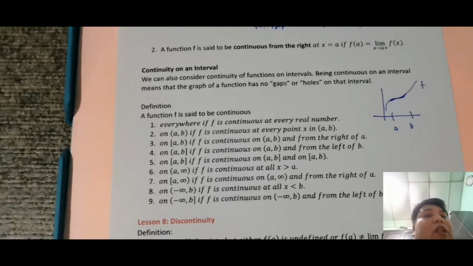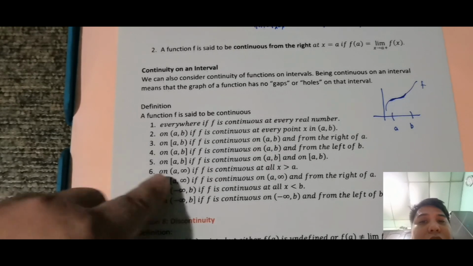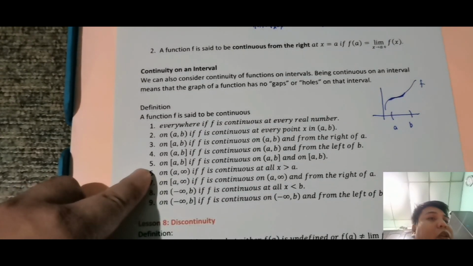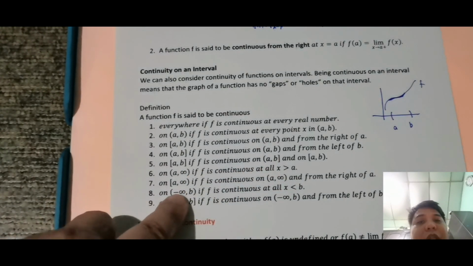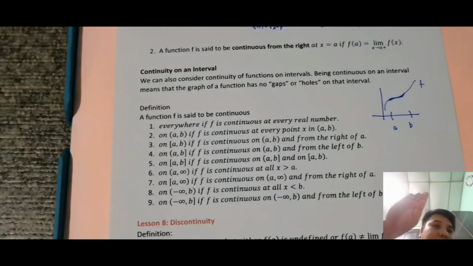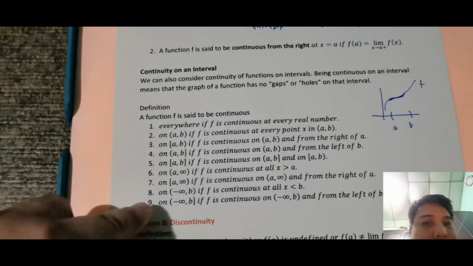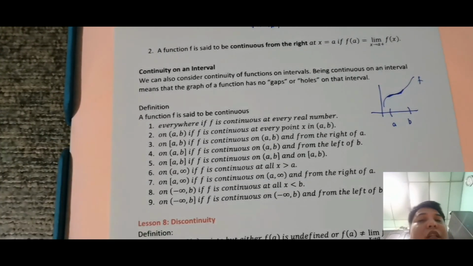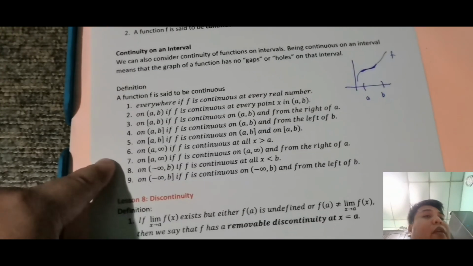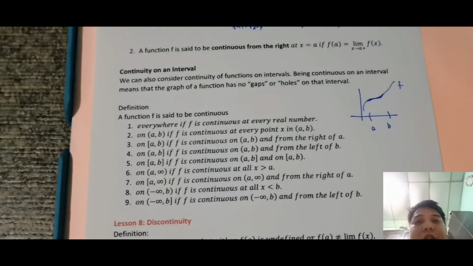Then next is continuous ako dito sa A going to positive infinity if f is continuous at all x greater than A. So meaning continuous ako sa A pataas. Kunyari 2 to positive infinity, continuous dapat ako sa 2.01 something going to infinity. Ganun kasimple. Then i-close ko lang, kunin ko ulit yung property 6 then from the right of A. Next, negative infinity to B if continuous ako at all x less than B. So from the left naman ng B. Then ganun din sa 9, similar kay 7. So, si 9, go siya kung mag-exist din yung 8. Okay, so ayun lang naman yung mga continuity on the interval.